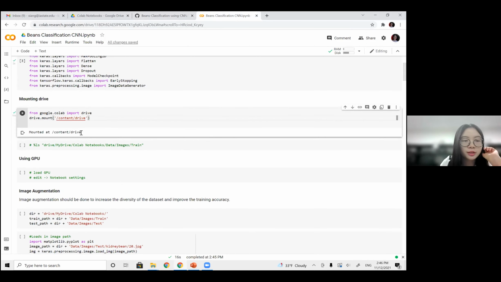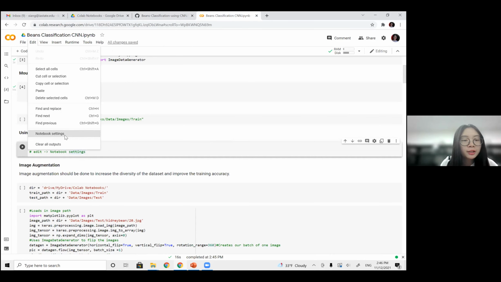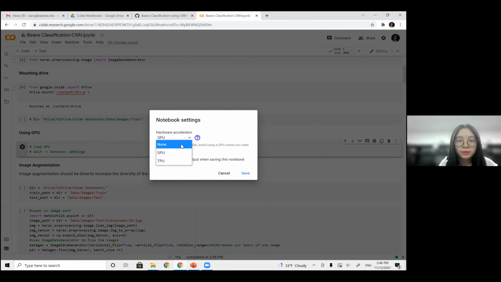Okay, it shows it's mounted. The next step is, because we want to use the GPU to accelerate the process of training, to double check that, we go to Edit, Notebook Settings, and here you can select None, GPU, or TPU. I think None means you are not going to use their GPU, only use CPU for training.